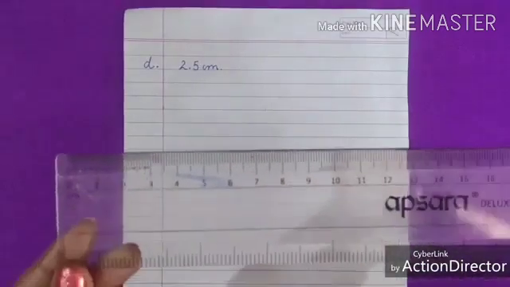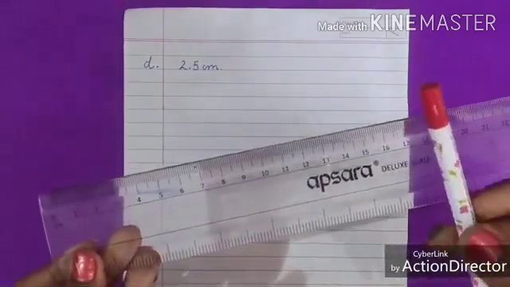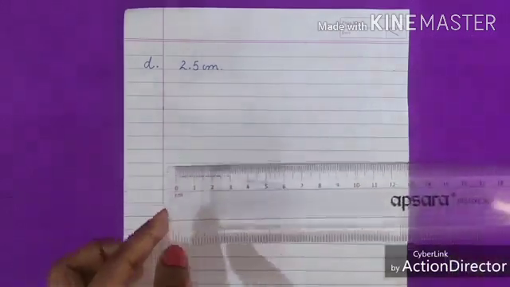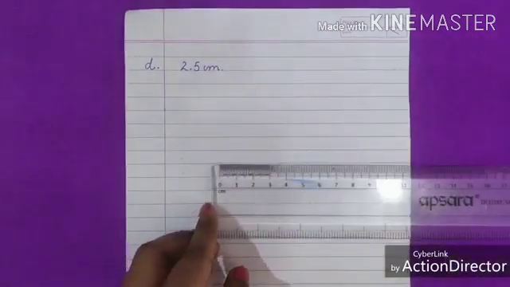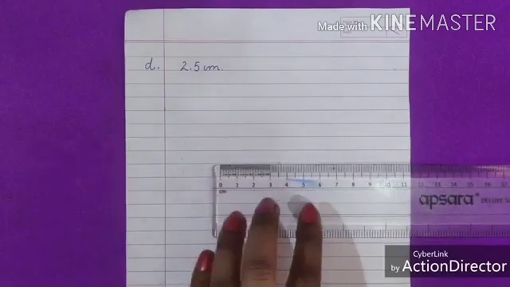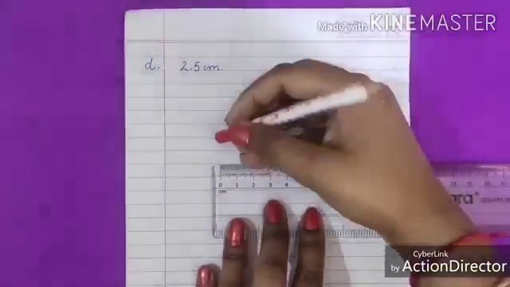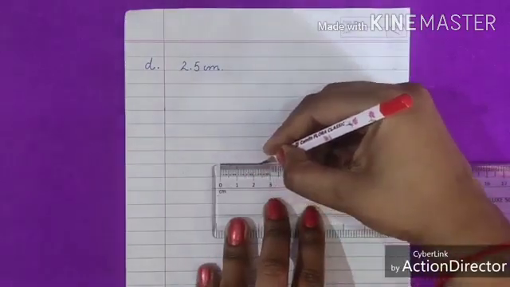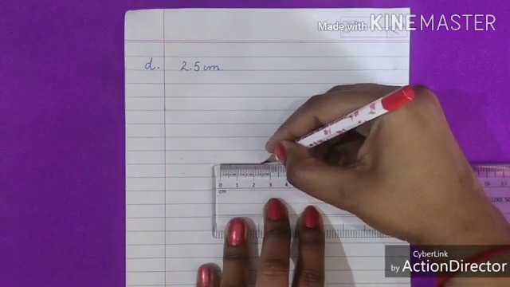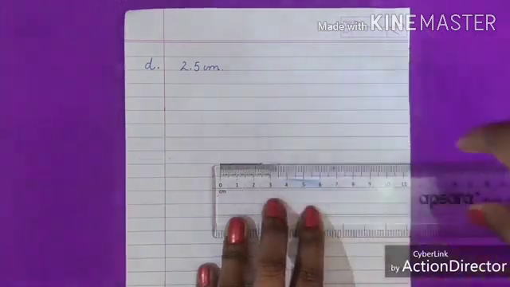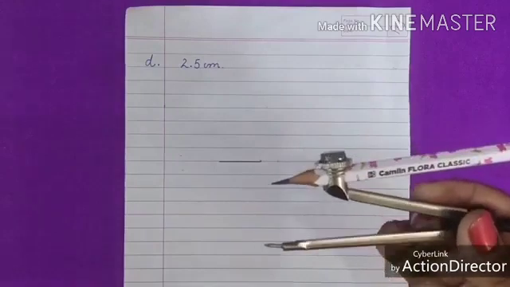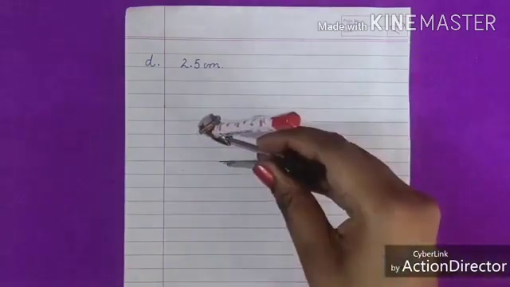Students, with the help of scale and pencil, we will draw a line 2.5 centimeter. Put your scale. Now draw a line 0 to 2.5 here. By use of compass, we will draw a circle.